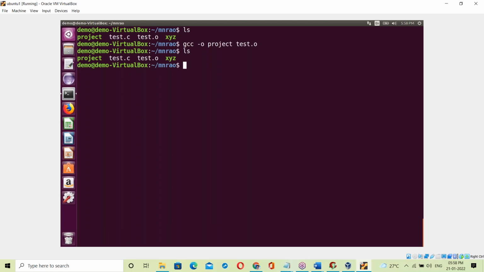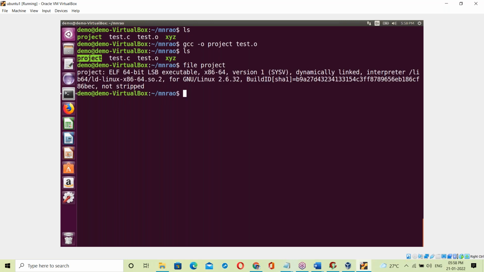Even you can check it. What is this project exe file? In Linux, file is a command to check the type of a file. See this project. What's the type of this project file here? It is an executable file. Project is an executable.